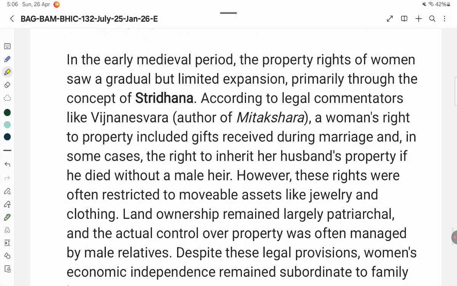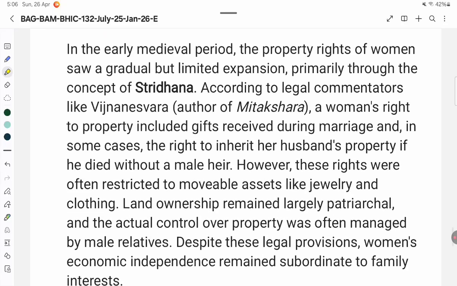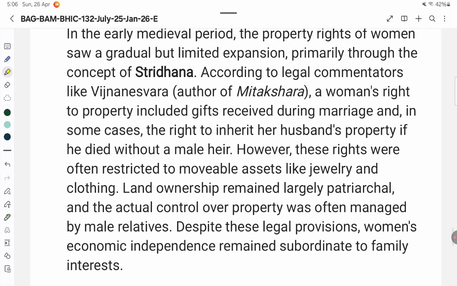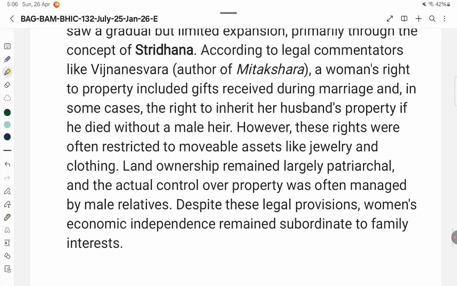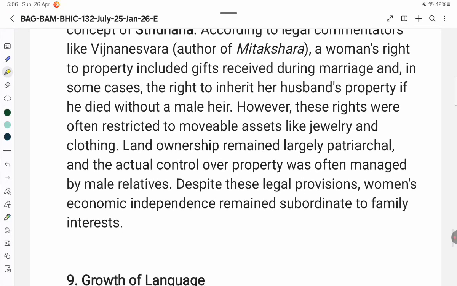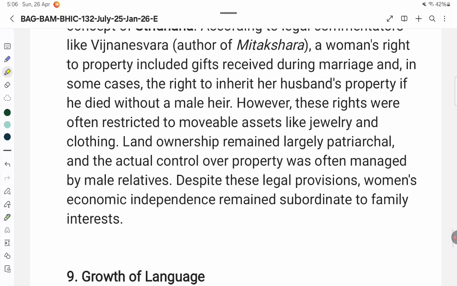However, these rights were often restricted to movable assets like jewelry and clothing. Land ownership remained largely patriarchal, and the actual control over property was often managed by male relatives. Despite these legal provisions, women's economic independence remained subordinate to family interests.